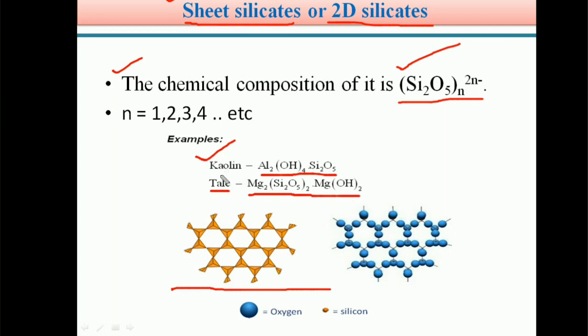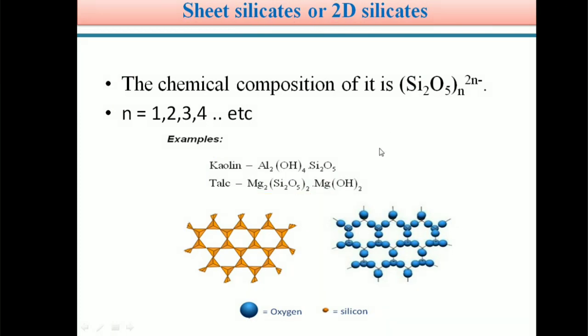So these are two examples of sheet silicates, kaolin and talc. Sheet silicates are also called 2D silicates, and the general formula is (Si2O5)n 2n-.